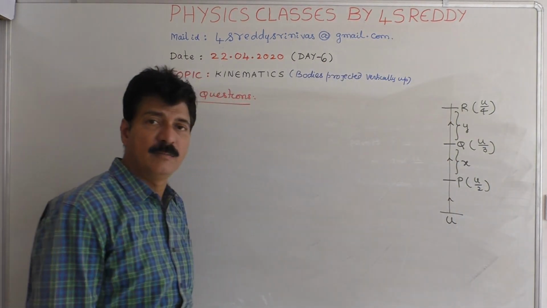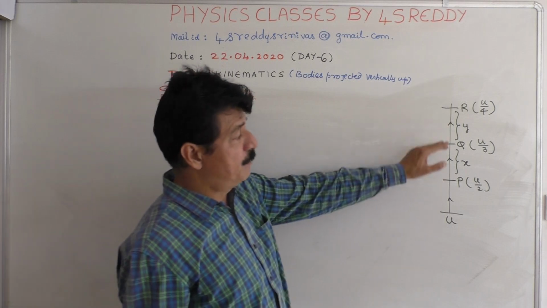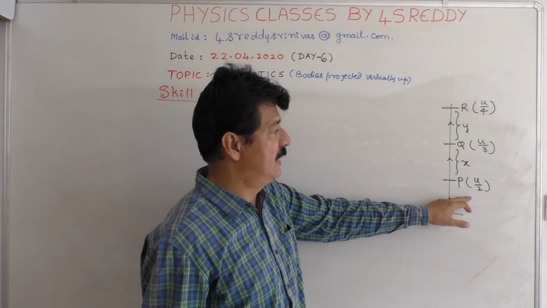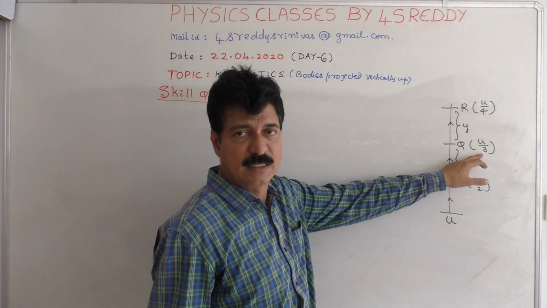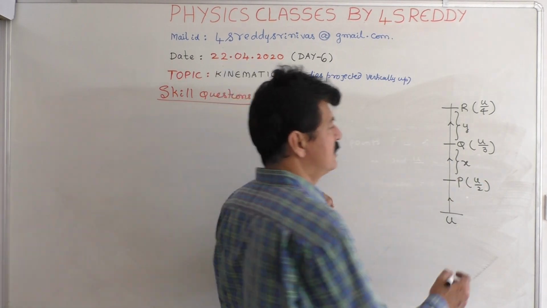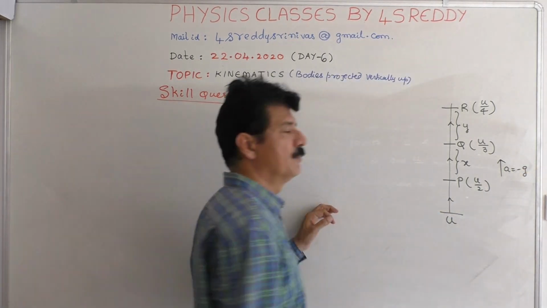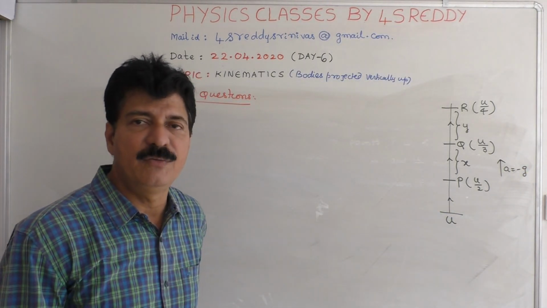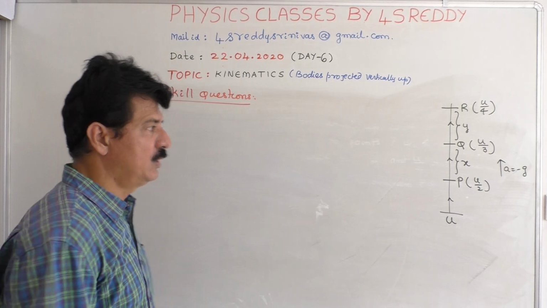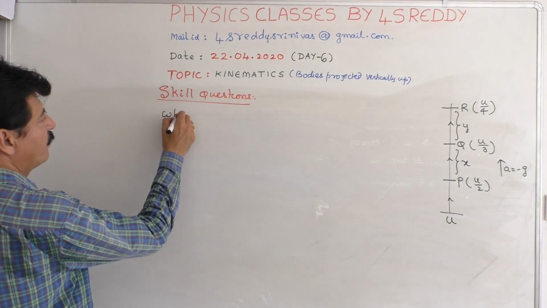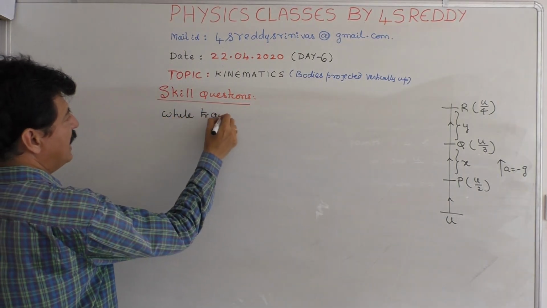While traveling from P to Q, this becomes initial velocity and this becomes final velocity. And a is always given by, throughout the journey, a becomes minus g. Therefore, we can apply v square minus u square is equal to 2as. So first thing, while traveling